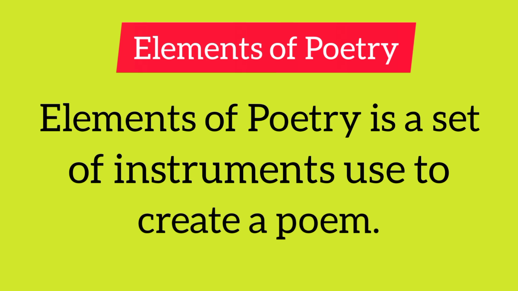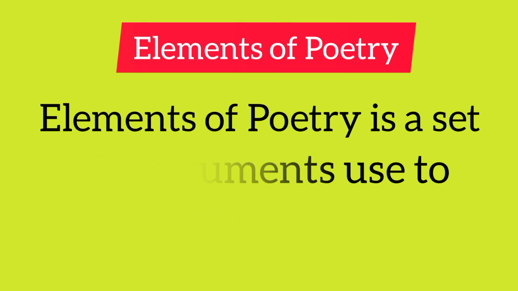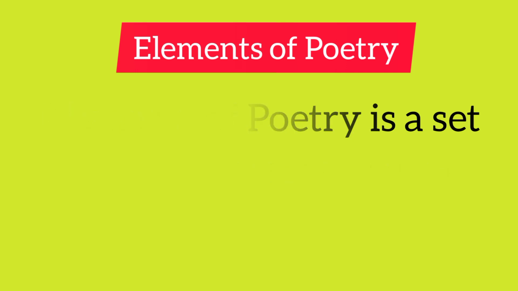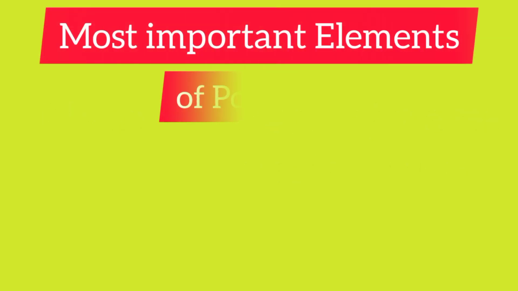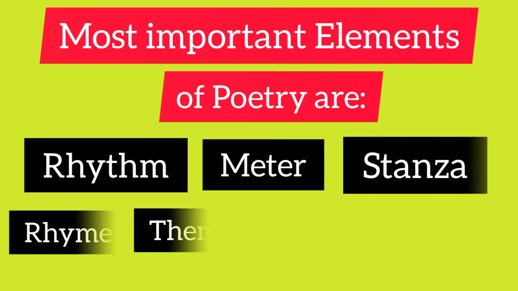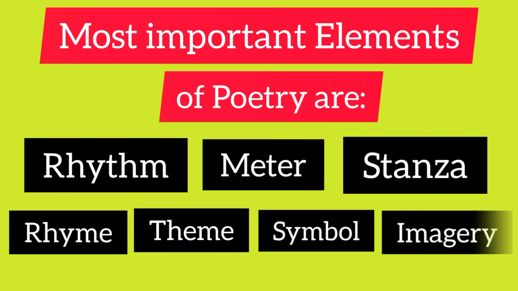Writers have shown that our ancestors used many of these elements within their ancient oral story or poem. They help bring imagery and emotion to poetry, stories, and dramas. Most important elements of poetry are rhythm, meter, stanza, rhyme, theme, symbol, and imagery.